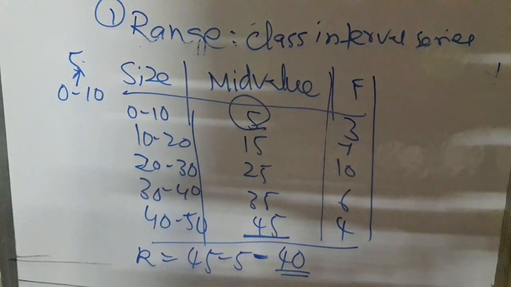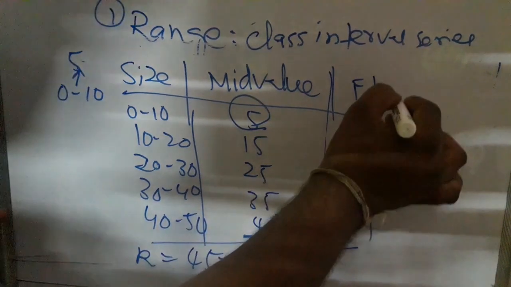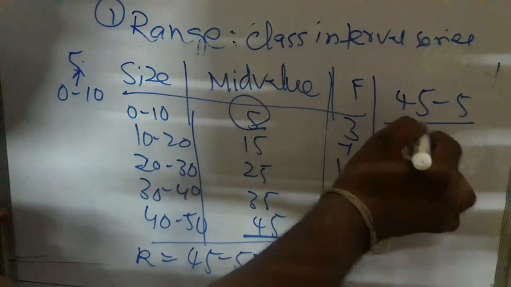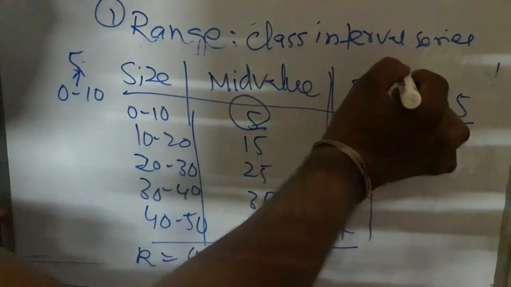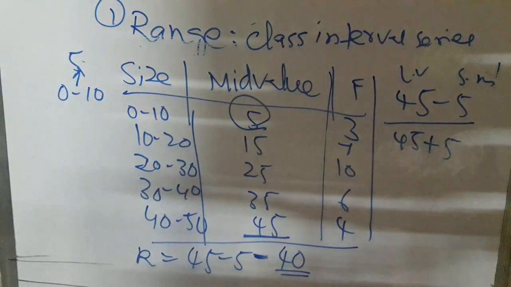In the same way, what is the coefficient of range? It is 45 minus 5 divided by 45 plus 5. You already know the formula: coefficient of range equals largest value minus smallest value, divided by largest value plus smallest value.